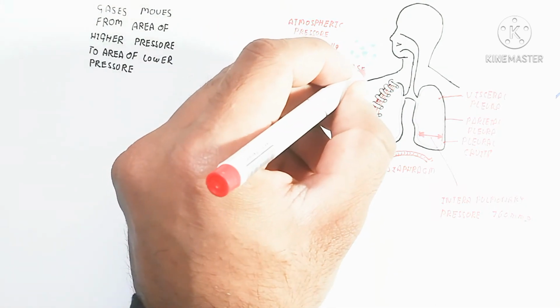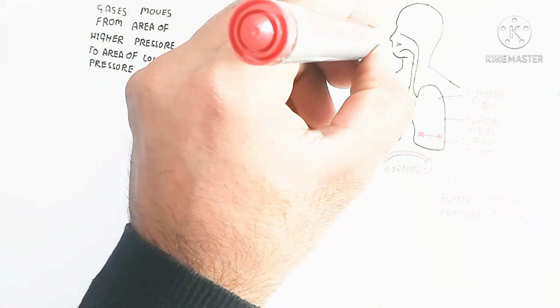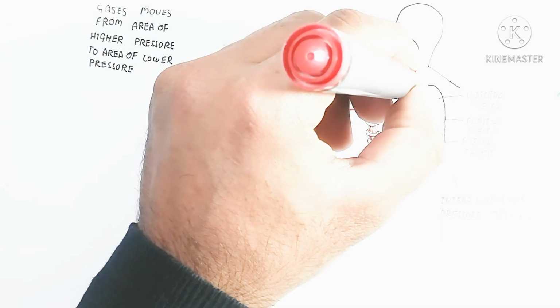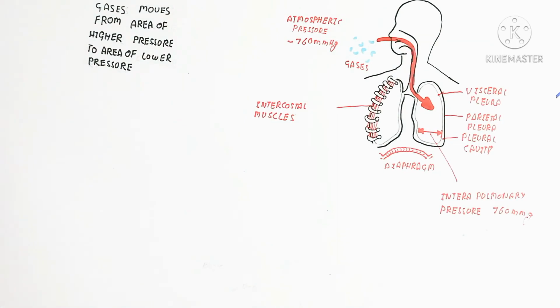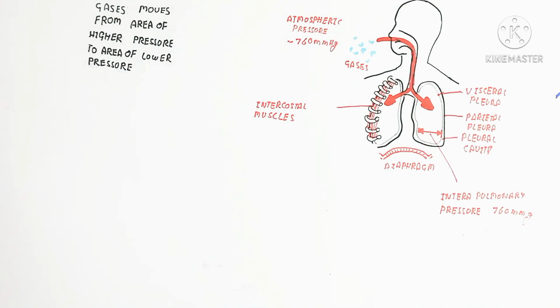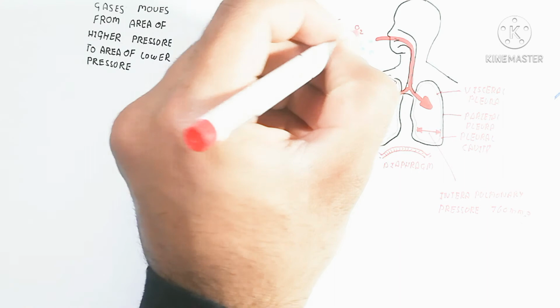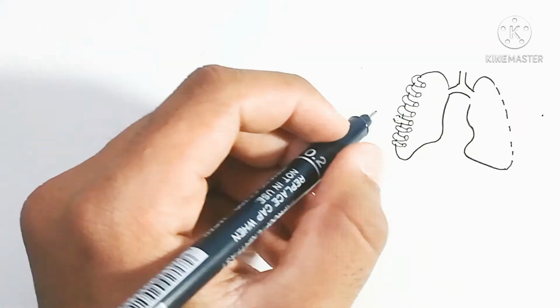If the intrapulmonary pressure, the pressure inside the lung, is equal to 760 millimeters of mercury, the pressure difference is zero compared to the outside environment. When oxygen moves inside, the pressure decreases inside, to 759 millimeters of mercury, to allow the movement of air inside.